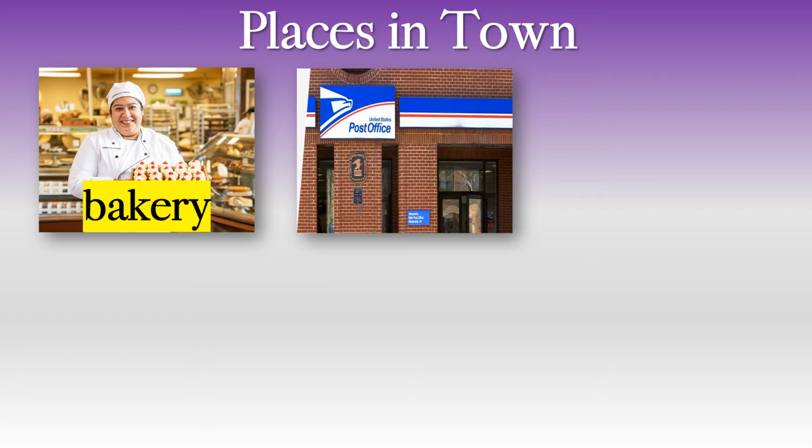Okay, this is in America. In America, the sign is blue, red and white. In Thailand, it is white and red, I think, and maybe a little bit of blue, but I know it's white and red. Where is this? We take our letters and our parcels, our boxes, and if we want them to go somewhere, maybe to another country or a different province or Jangwat, we take them here, and this company will take them to where we want them to go. You can read it on the sign. What does it say? Yes, it's the post office.